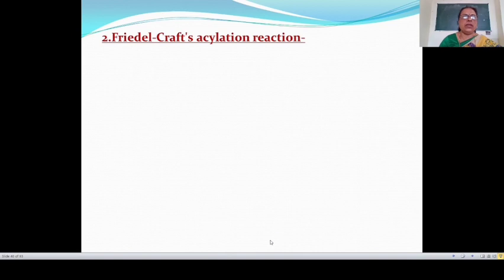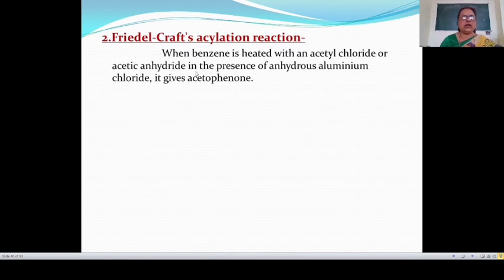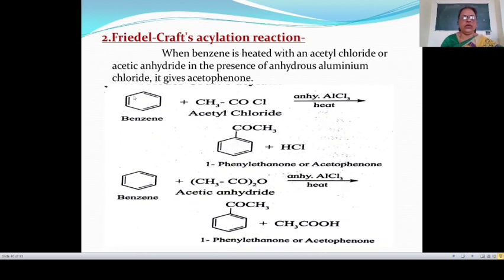Then the next preparation method, Friedel-Crafts acylation reaction. In this Friedel-Crafts acylation reaction, when benzene is heated with acetyl chloride or acetic anhydride in presence of anhydrous aluminum chloride, then it gives acetophenone. In this reaction, a hydrogen atom of the benzene is replaced by an acyl group or acetyl group. Therefore, this reaction is known as acylation reaction.